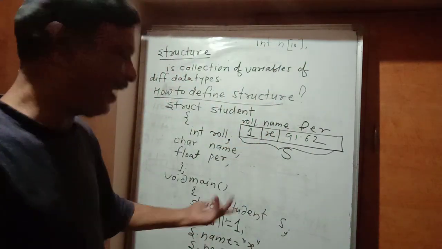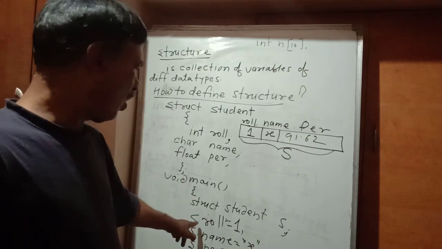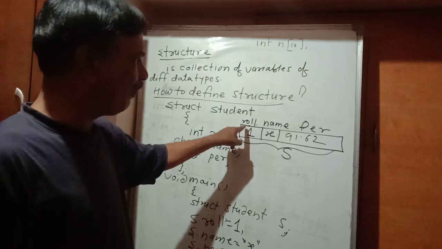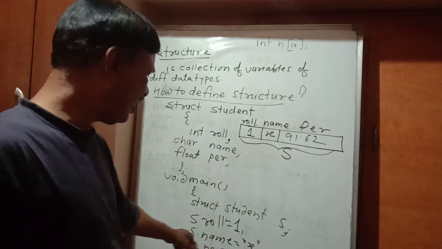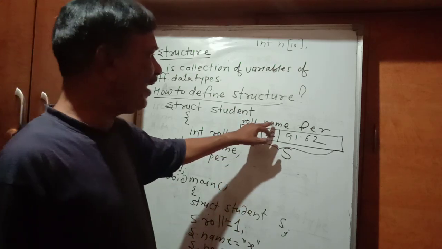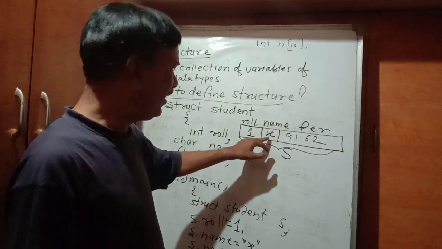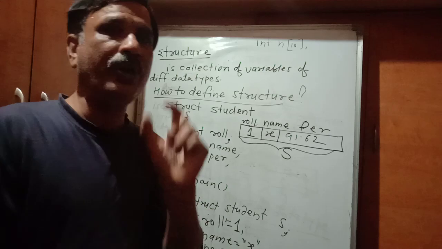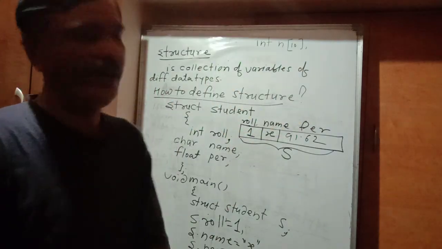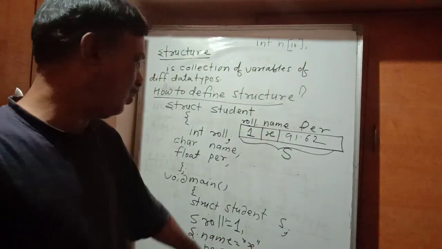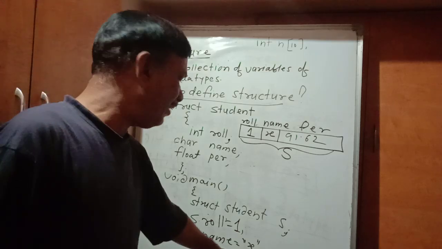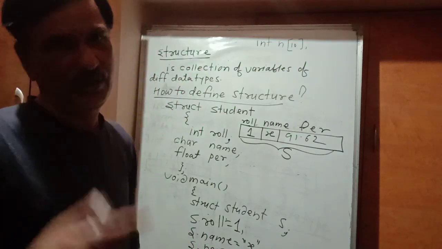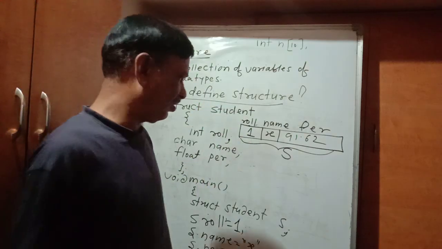Thus you can assign the values like this. Yes dot roll is equal to 1. So definitely only the roll member will get the value 1. Yes dot name is equal to x, so x will be assigned to only the name member of the yes variable, and yes dot pr is equal to 91.62. The value 91.62 will be given to only the pr member of the yes variable. So this is the structure.